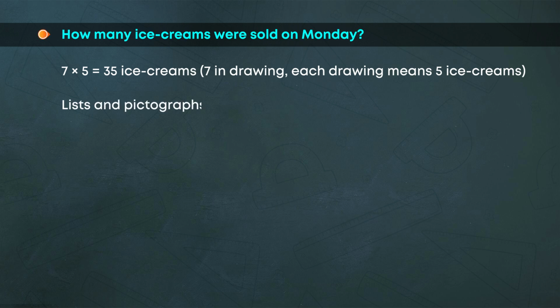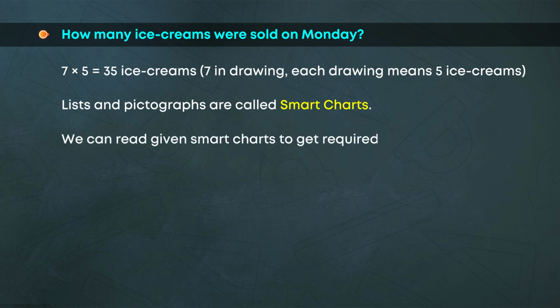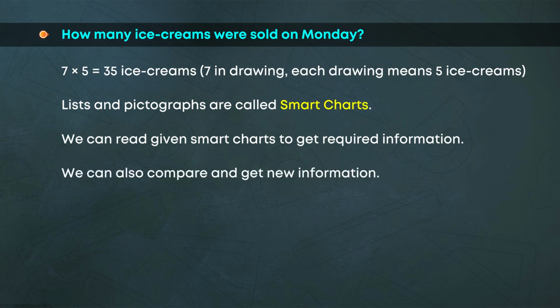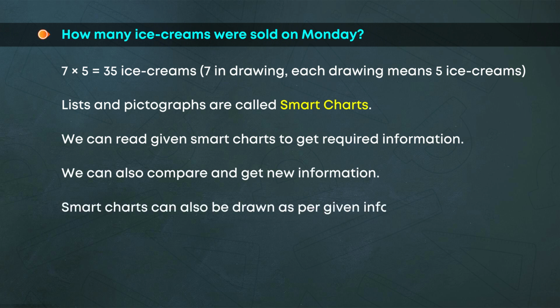Lists and pictographs are called smart charts. We can read given smart charts to get required information. We can also compare and get new information. Smart charts can also be drawn as per given information.